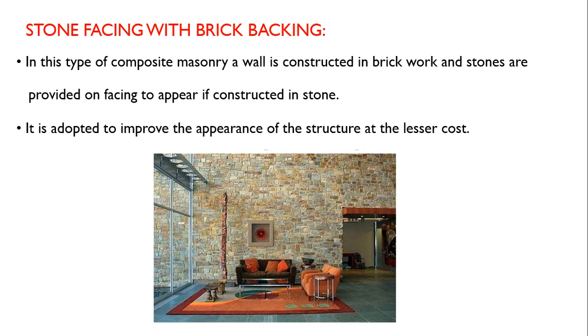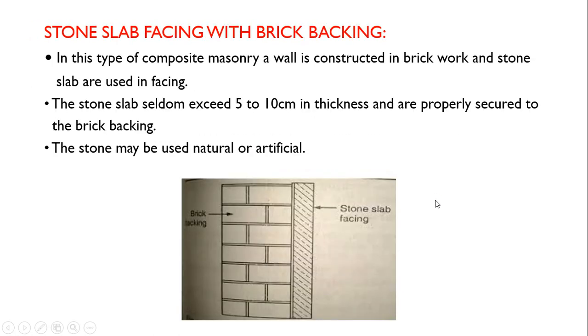Normally in case of bungalows, to improve the elegance, to beautify the structure or facade elevation on the front side, this type of stone is provided. Dholpuri stone is the best example of stone facing with brick backing. The wall is constructed with the help of bricks, and on it the Dholpuri is fixed. So it improves the elevation of the building.